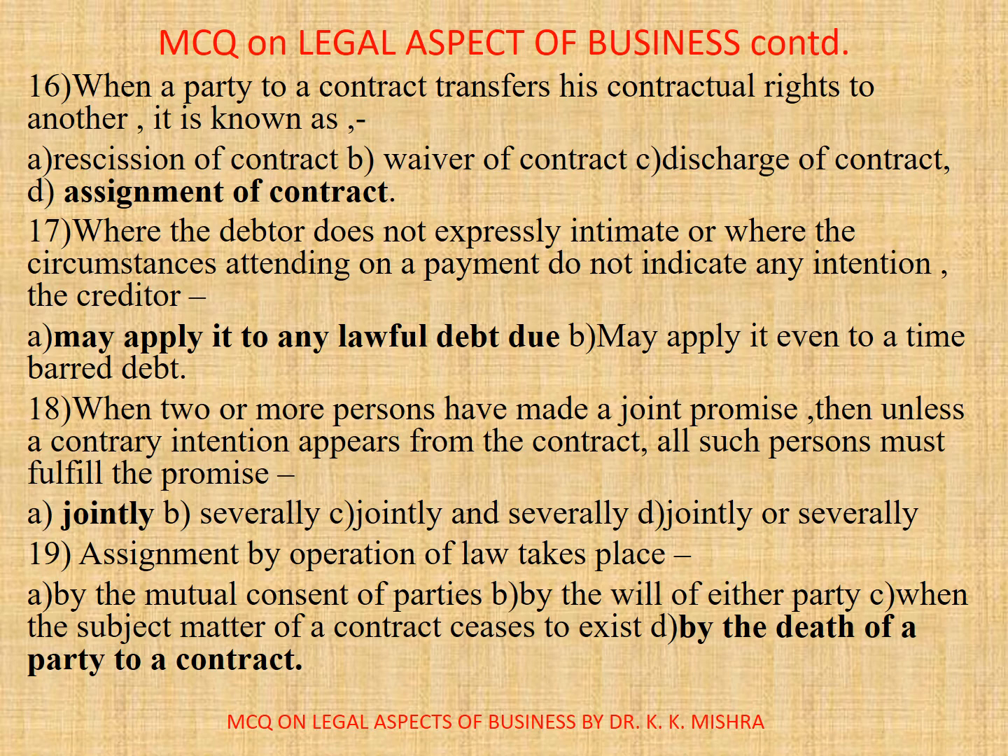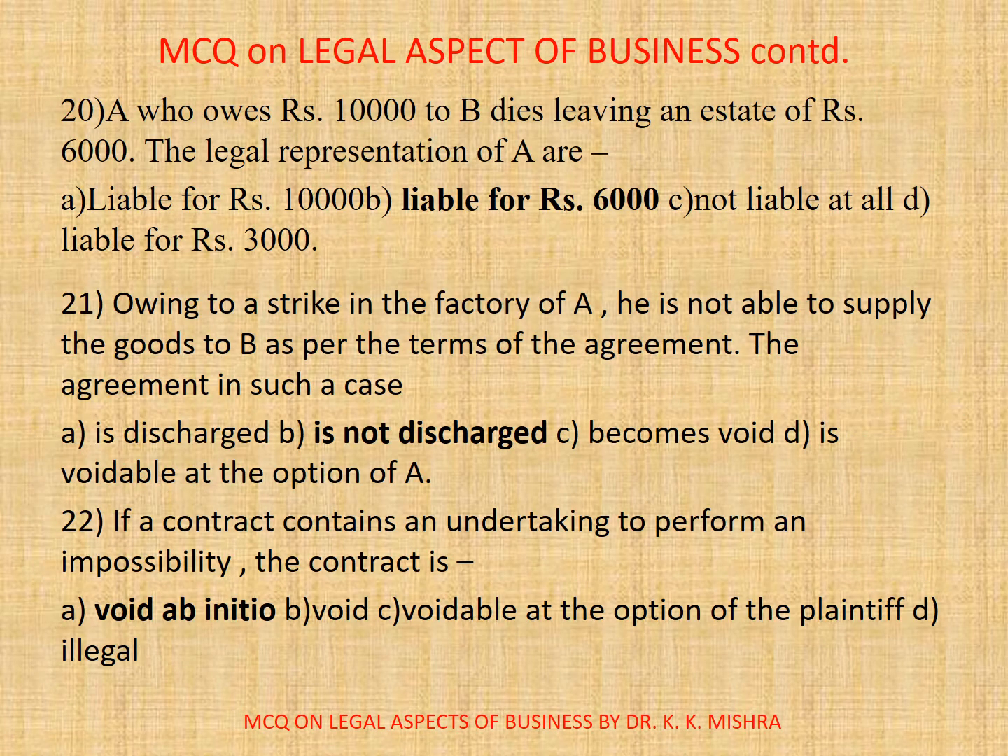19. Assignment by operation of law takes place: A. By the mutual consent of parties, B. By the will of either party, C. When the subject matter of a contract ceases to exist, D. By the death of a party to a contract. Correct option is D. By the death of a party to a contract. 20. A, who owes rupees 10,000 to B, dies leaving an estate of rupees 6,000. The legal representatives of A are: A. Liable for rupees 10,000, B. Liable for rupees 6,000, C. Not liable at all, D. Liable for rupees 3,000. Correct option is B. Liable for rupees 6,000.